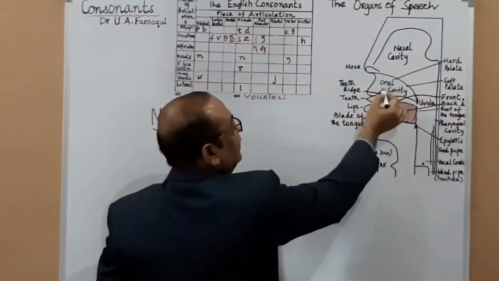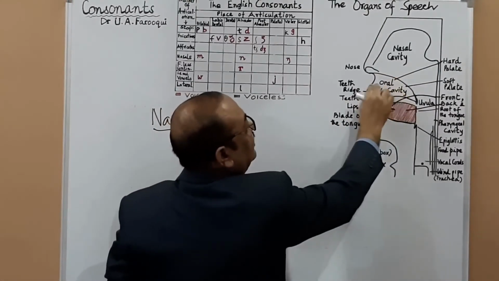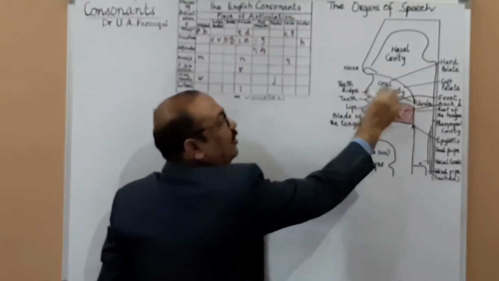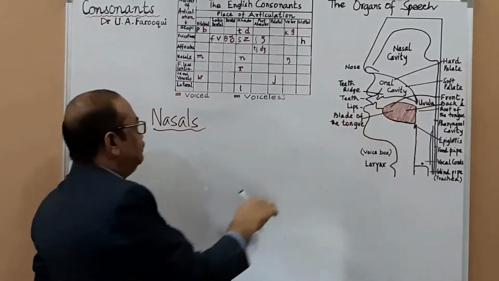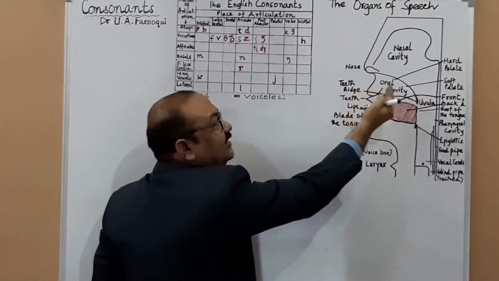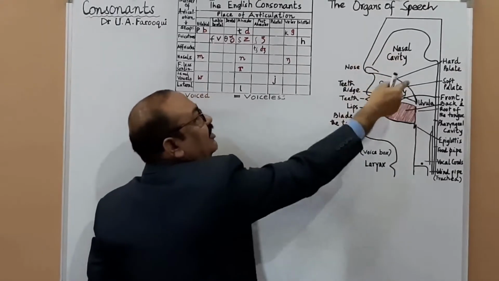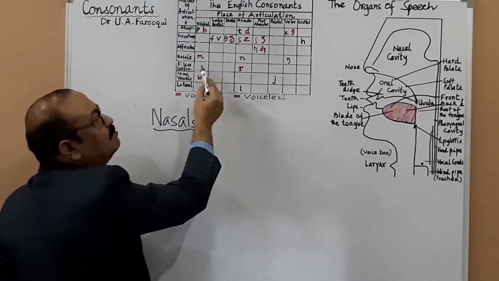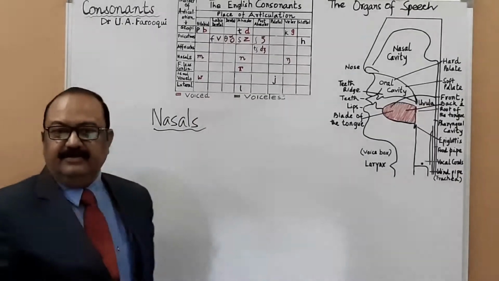Since there is obstruction here, air is released through your nose, and you have the sounds m, n. Okay?